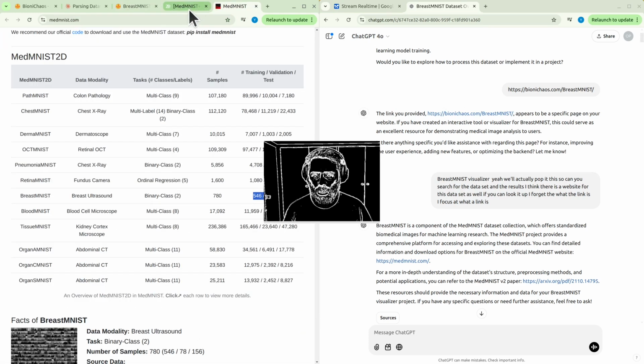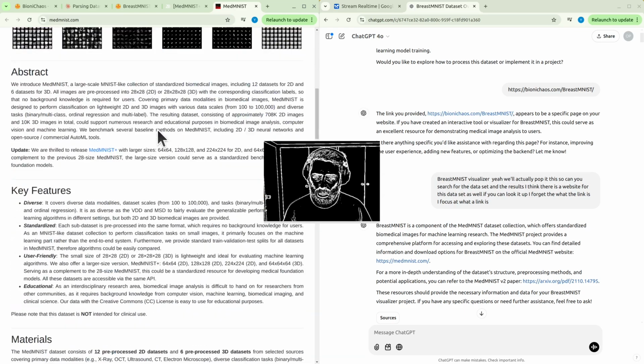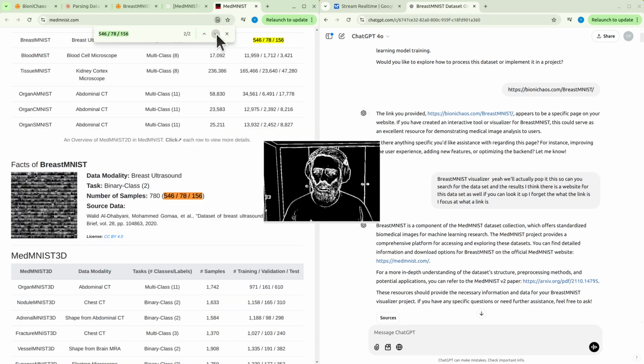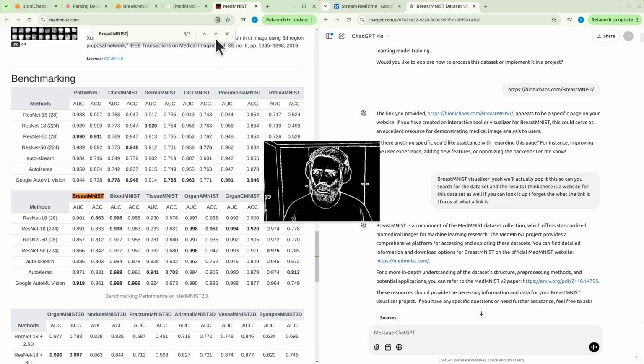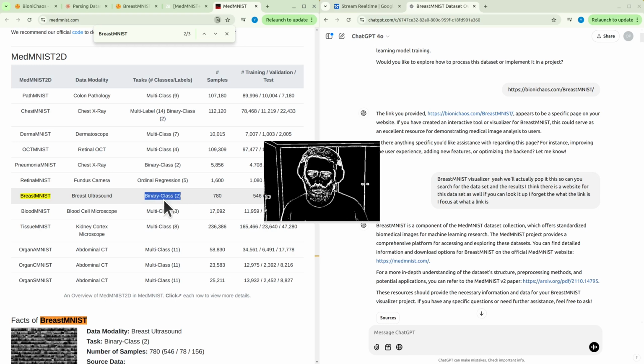I'm thinking something along the lines of giving a quick overview of all the datasets on the website, but then essentially saying why BreastMNIST is a better option for training. The main reason is that it's a simple dataset, only a binary class, not multi-class. So maybe we can explain why binary is obviously easier to train, and it's the smallest dataset. So we'll start from that one.